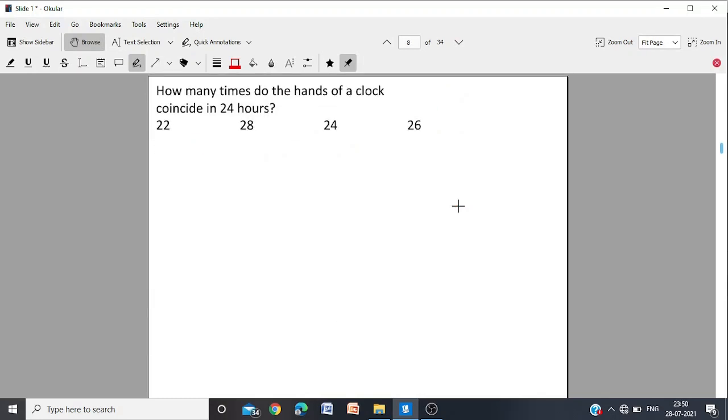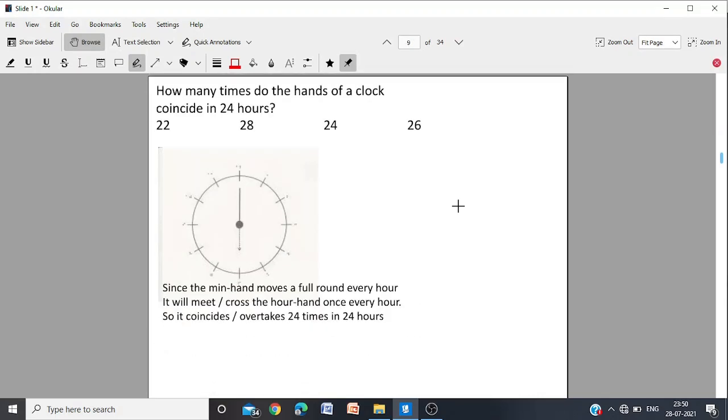How many times do the hands of a clock coincide in 24 hours? How many times the minute hand and the hour hand will coincide in one full day, 24 hours? Now, whatever be the position, the minute hand will go round one complete circle. And wherever be the hour hand, it has to meet it once. When it is going full round, it will meet the hour hand in any position. So in 24 hours, it will cross 24 times.